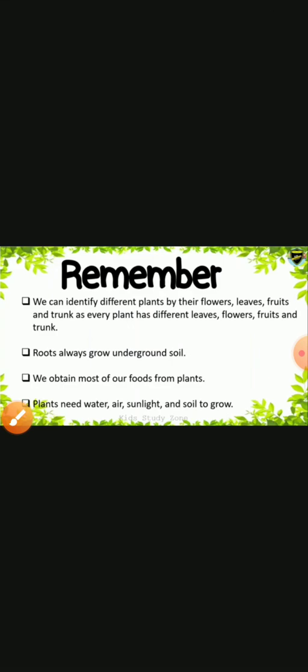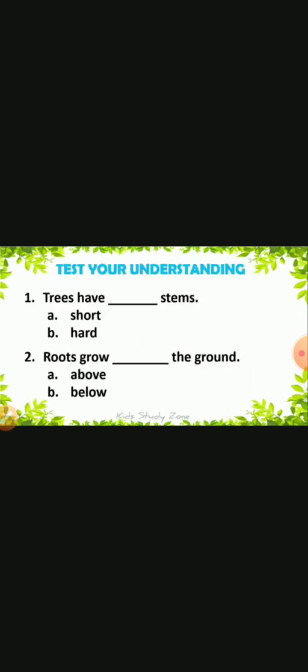So I'll give some questions. Can you solve this? I'll give some multiple choice questions. Can you solve, children? Okay, let's discuss. Trees have dash stems, short or hard? What is the correct answer? It's a hard stem. Roots grow dash the ground, above or below?